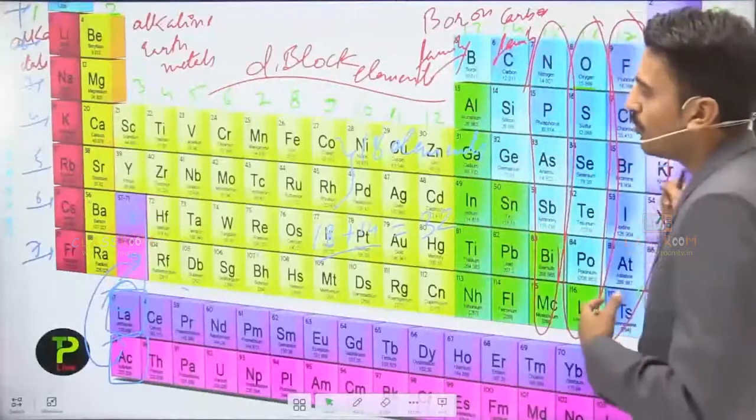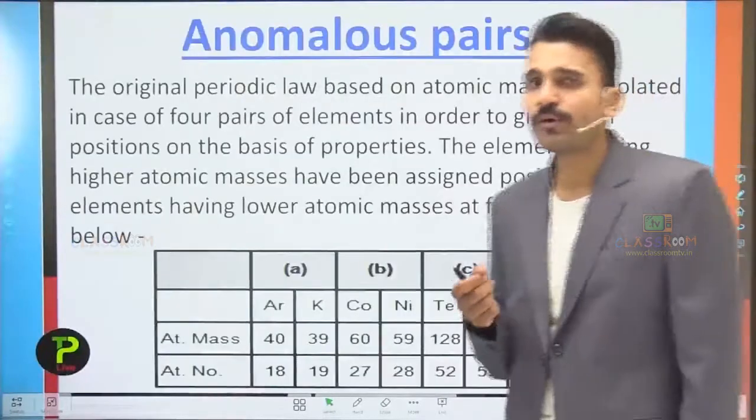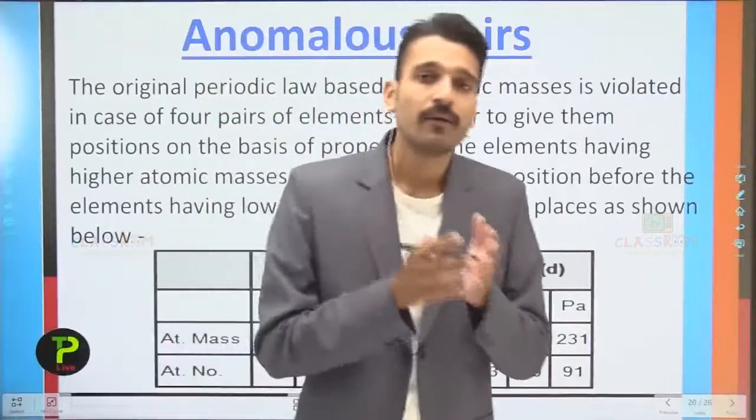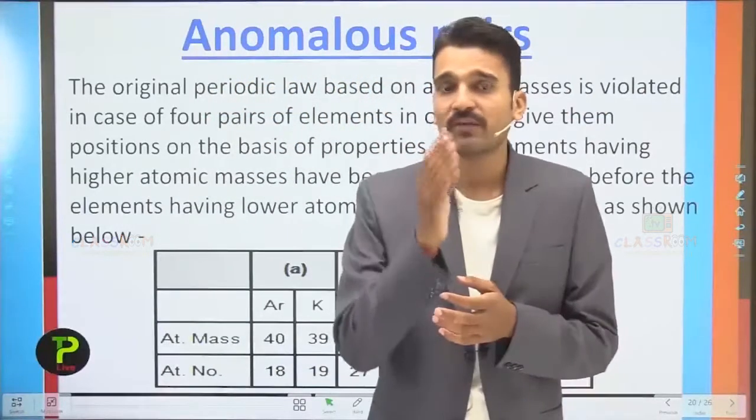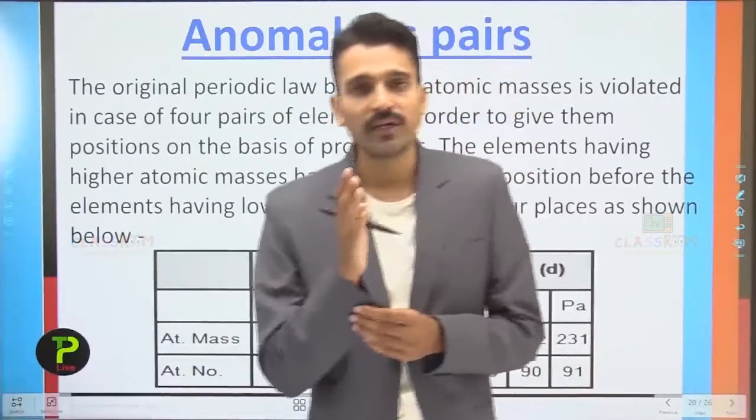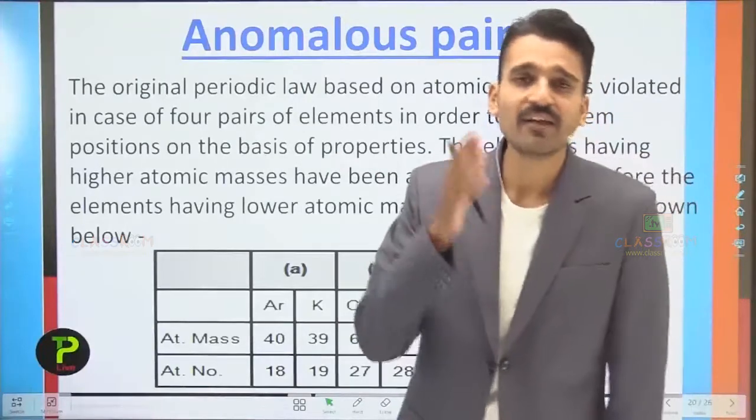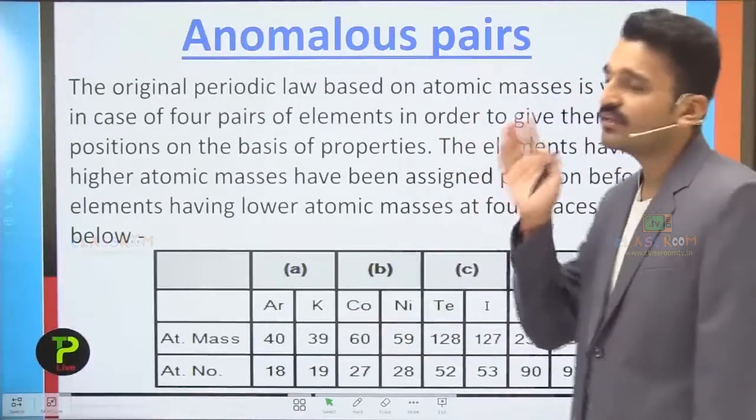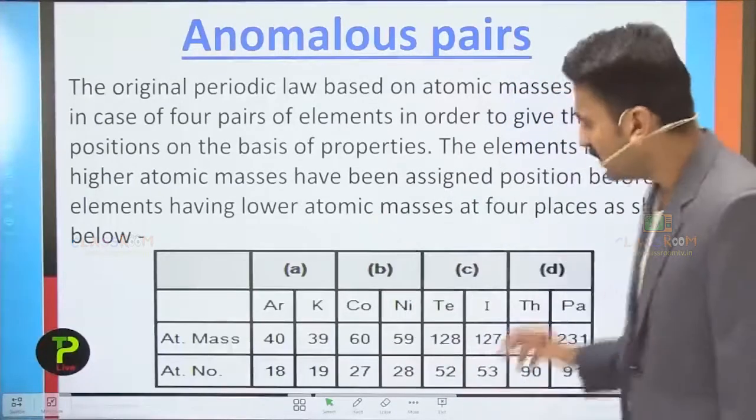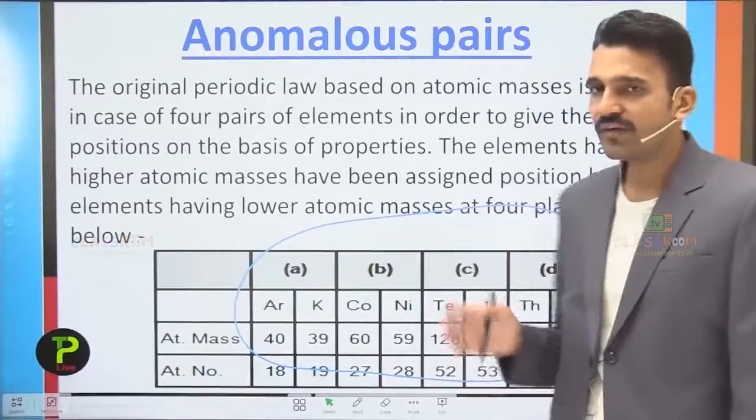So now moving to the merits of the modern periodic table. What are the merits of the modern periodic table? As you know, in Mendeleev's periodic table there is an anomaly because Mendeleev placed the elements on the basis of their properties irrespective of their atomic masses. If there was an anomaly in the atomic masses, he neglected that anomaly. While placing the elements in the increasing order of their atomic number, the anomaly just disappeared. So after putting the elements in the increasing order of their atomic number, it simply adjusted.